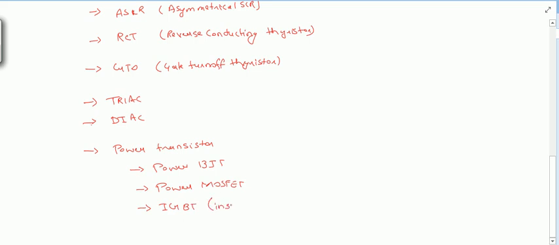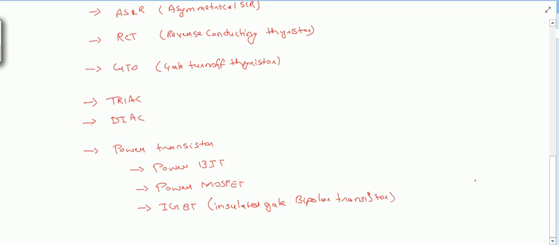IGBT stands for insulated gate bipolar transistor.